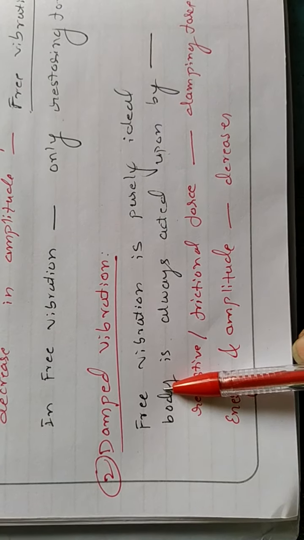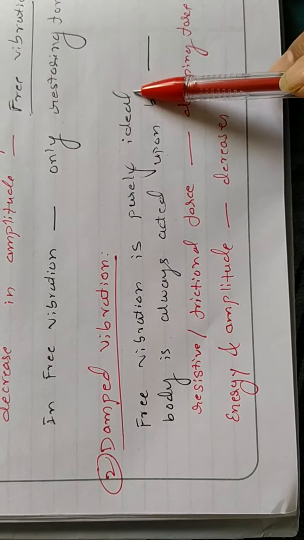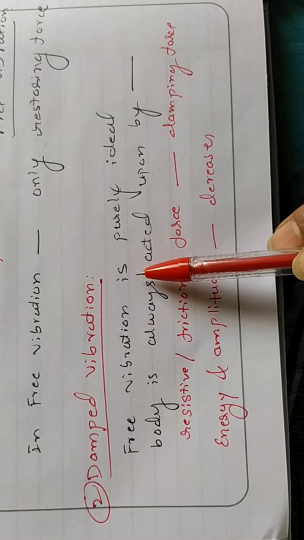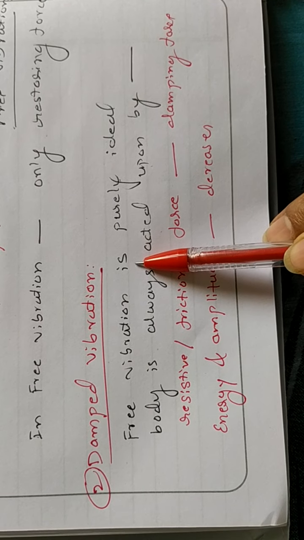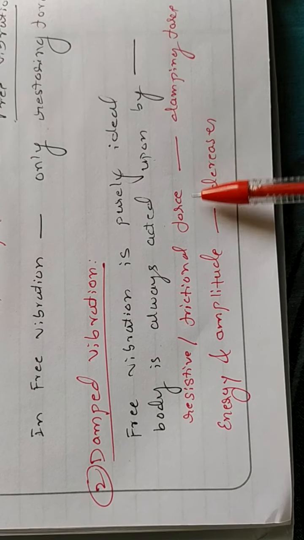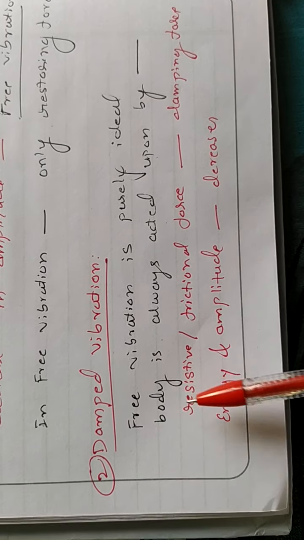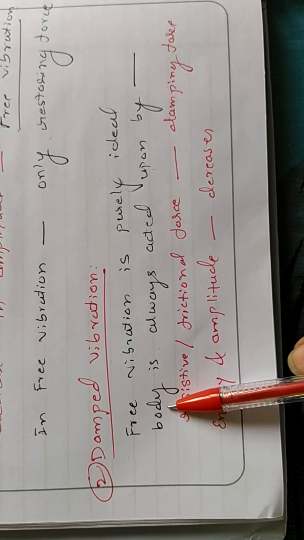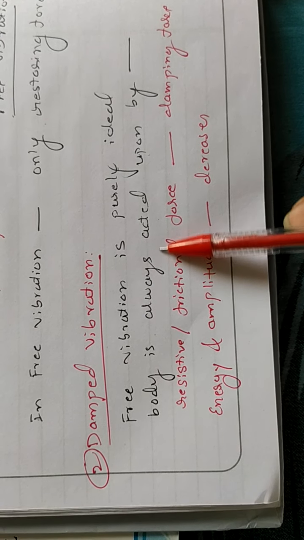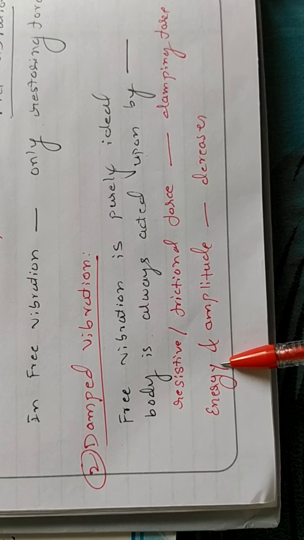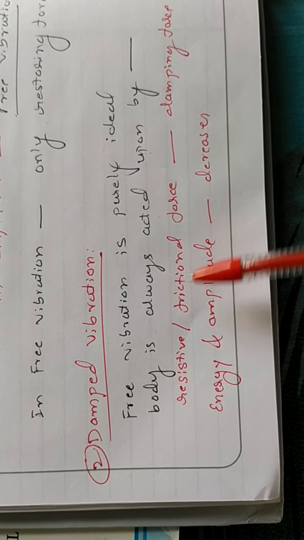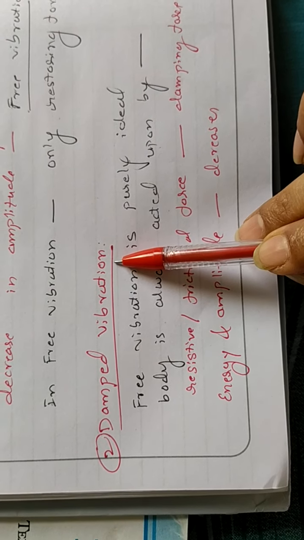Just now I told you the free vibration is purely an ideal case. Always the body which is vibrating will be acted upon by resistive or frictional forces. It's also called damping forces. Because of these damping forces, resistive or friction forces, the energy of the vibrating body keeps on decreasing and amplitude keeps on decreasing. Ultimately it stops. This type of vibration is called damped vibration.